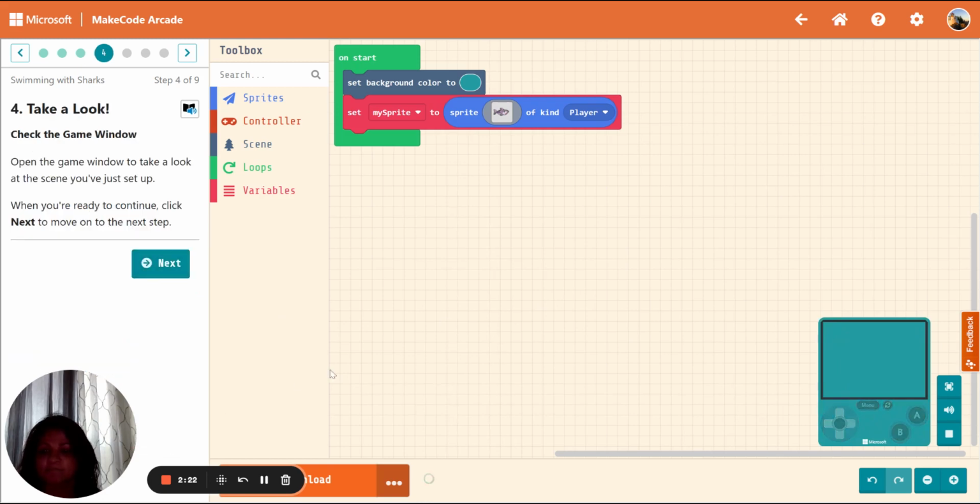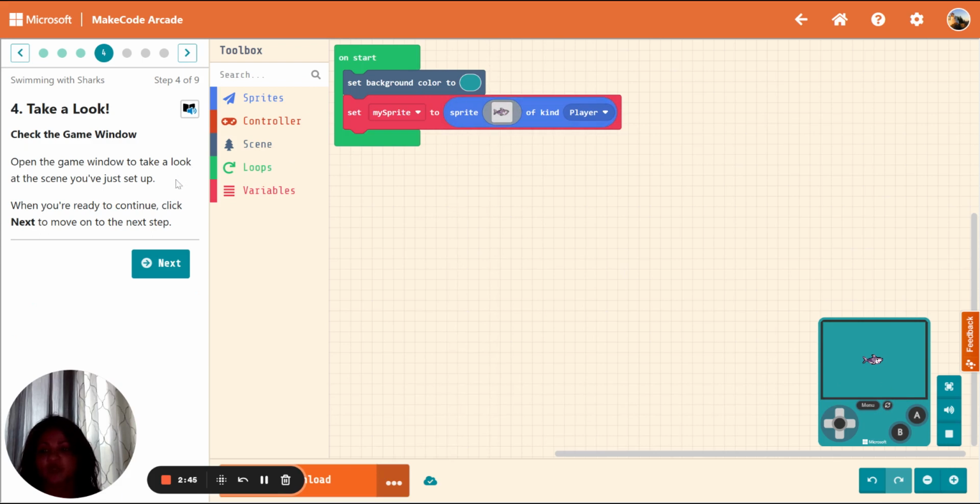Let's go next. Now we take a look at the game, and as we see around where the toggle buttons are, it's blue. We have the shark appearing, and we can click, and it does nothing now because we just set the background color and the shark.